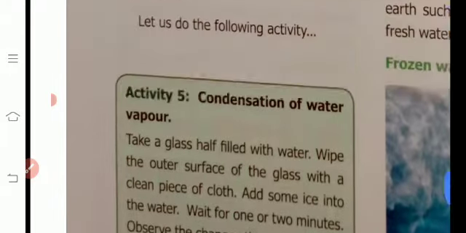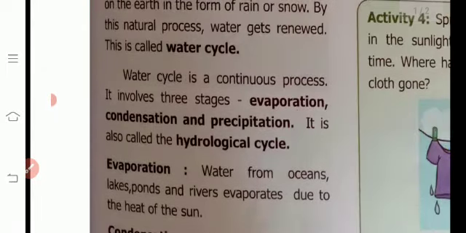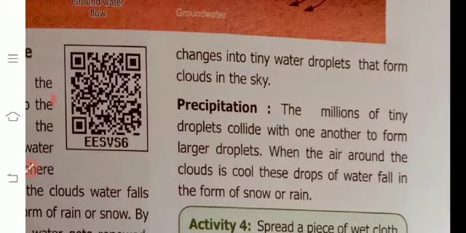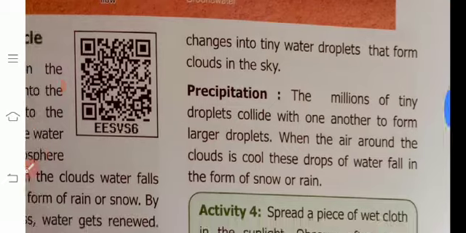Listen. Today's homework, you write it. Three important questions: what is meant by evaporation, what is meant by condensation, and what is meant by water cycle? These precipitation questions you also write and send. What is meant by water cycle? What is meant by evaporation? What is meant by condensation? What is meant by precipitation? These four questions you write and send to your class teacher.